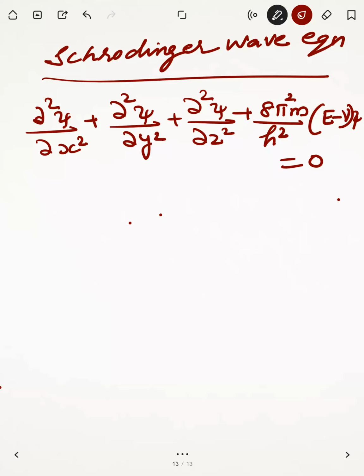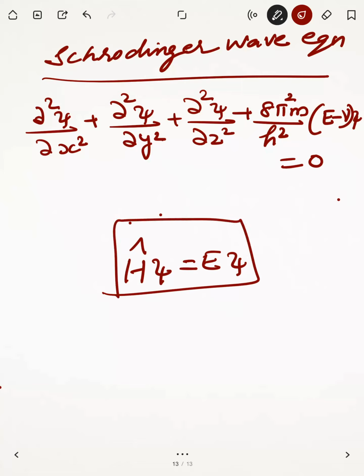Second derivative, del square psi by del x square, means all the axes are given in 3D space: x axis, y axis and z axis. So it gives a 3D picture, the wave function of an electron in a 3D space around the nucleus in an atom. You don't have to learn this equation. It is shortened in the form of H psi is equal to E psi. You have to learn this equation in this format only.